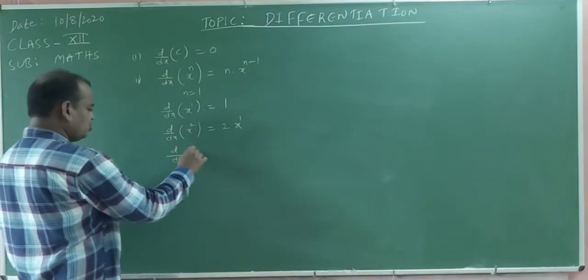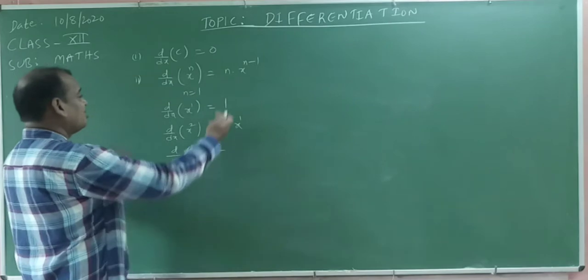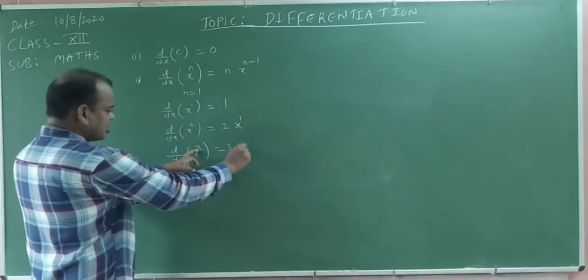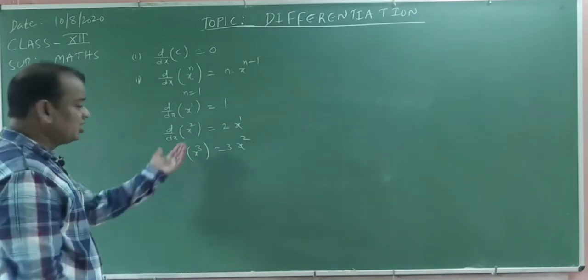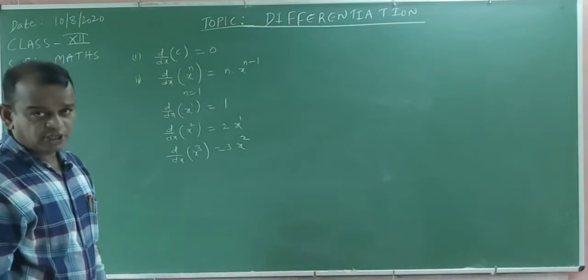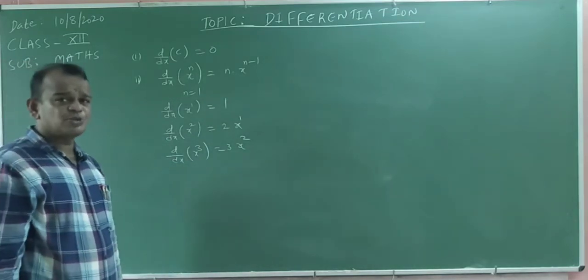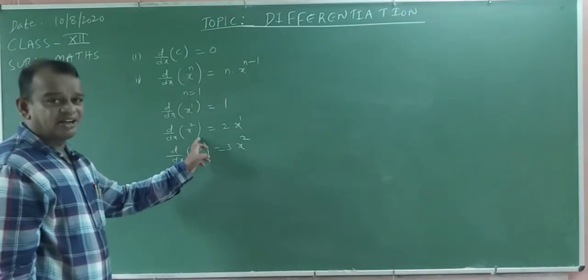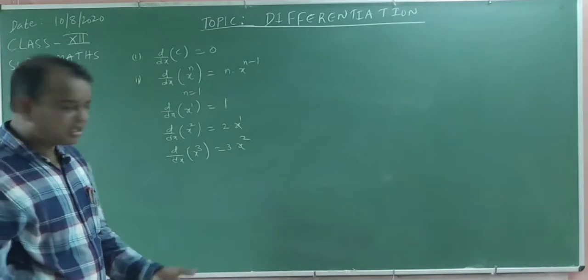Derivative of x cube. What happened? Observe that n into, means you write the power in front, decrease the power immediately, 3x square. Similarly, derivative of x power 4. What happened? Derivative of x power 4 is nothing but 4 into x cube. Derivative of x power 100, 100 into x power 99. Okay, no problem at all.